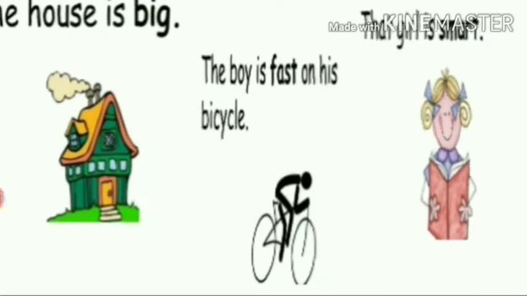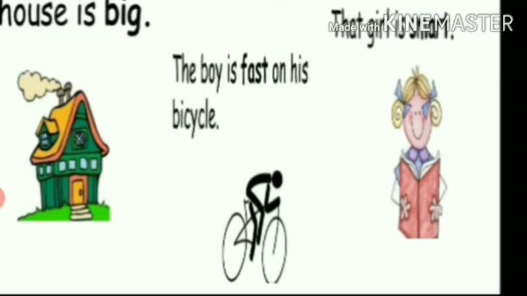The boy is fast on his cycle. How is the boy? He is fast. Fast is the positive degree. The girl is smart. How is the girl? How is she? She is smart. So these are positive degree.